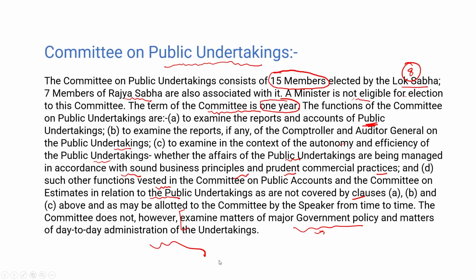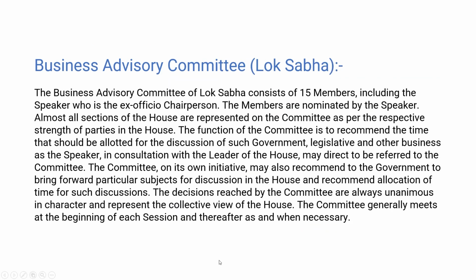Clear? So this is the Committee on Public Undertakings. Our next committee for today is the Business Advisory Committee of Lok Sabha. It is also a 15-member committee. The Business Advisory Committee of Lok Sabha consists of 15 members, including the Speaker, who is ex officio chair. The Speaker will be the chairman of the Business Advisory Committee.